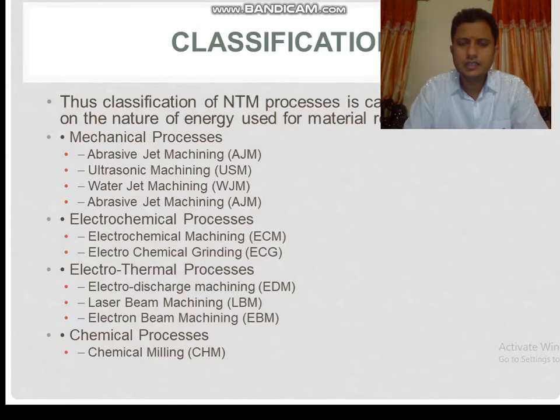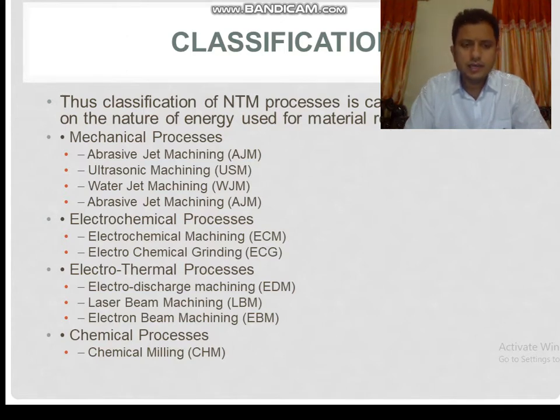These three processes use mechanical energy. The second is electrochemical processes, which use electrochemical energy, meaning electrical energy and chemical energy: electrochemical machining ECM and electrochemical grinding ECG.